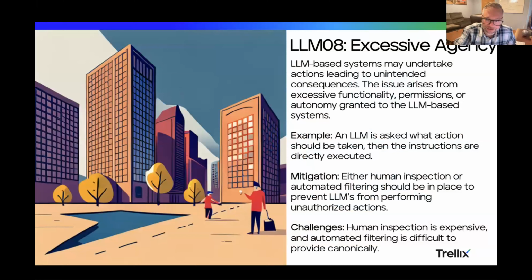And on number 8, excessive agency. So not giving an AI too much power. Here you have a figure crossing the dotted line, it looks like. So I guess that's doing more than they're supposed to. An LLM asks what actions should be taken, and if the instructions are directly executed, that can lead to some really bad things. We've seen the plugins, maybe on OpenAI, as ChatGPT has plugins. And all the customers I've talked to are very concerned with all this, and as well they should be.